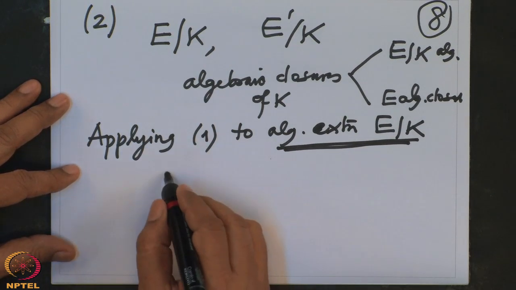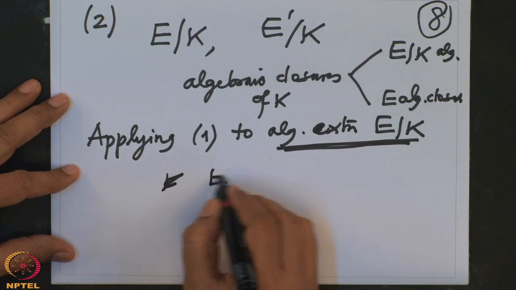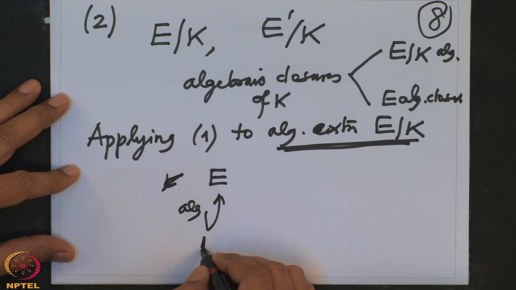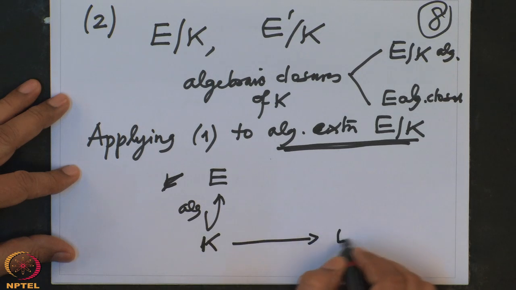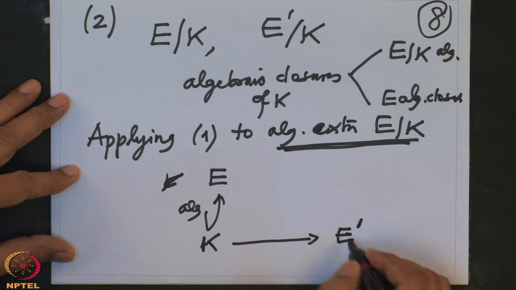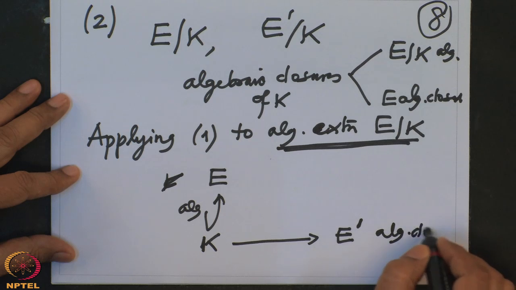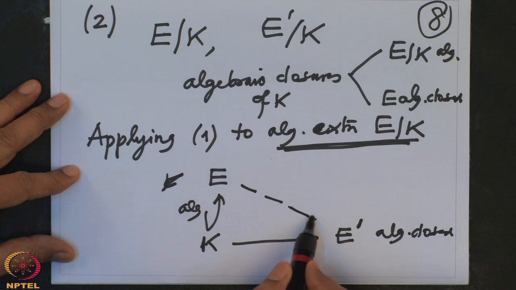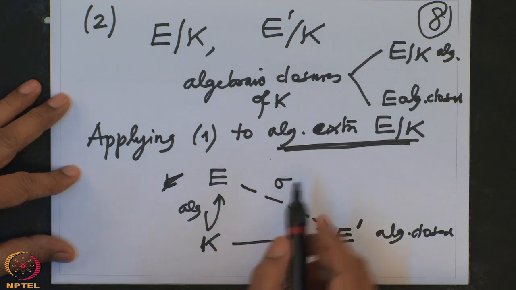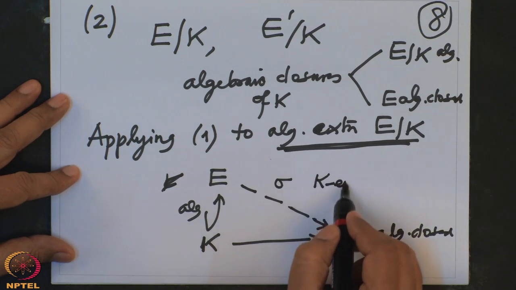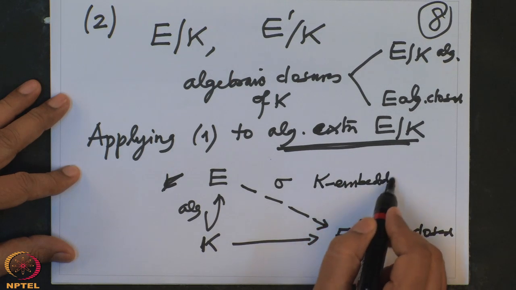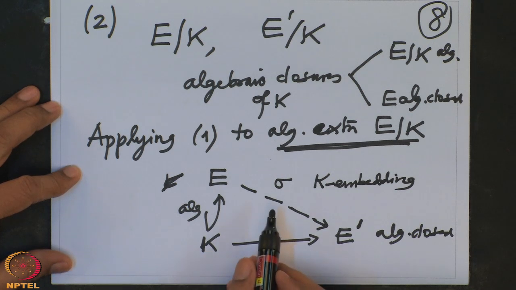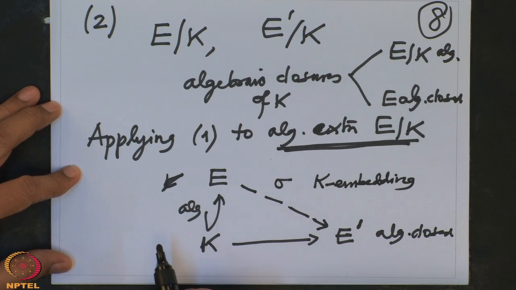So that will tell us E here is an algebraic extension of K, and this is algebraic closure. So this is algebraically closed field. So I can extend this to an embedding, sigma, a K embedding. This is by part 1. Now I want to show that this sigma is indeed an isomorphism.